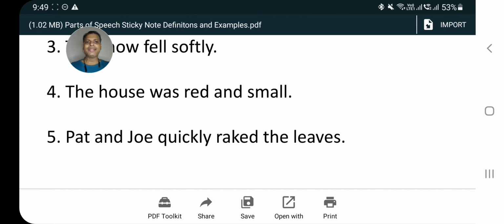Now number 5, Pat and Joe quickly raked the leaves. Pat and Joe are two names, proper nouns. Quickly here is the adverb, raked is the verb, and leaves are the nouns.